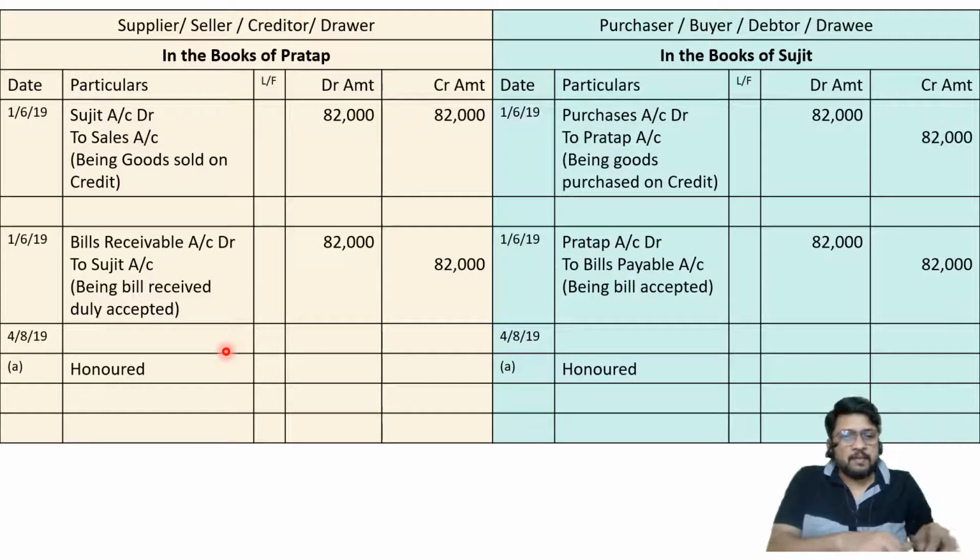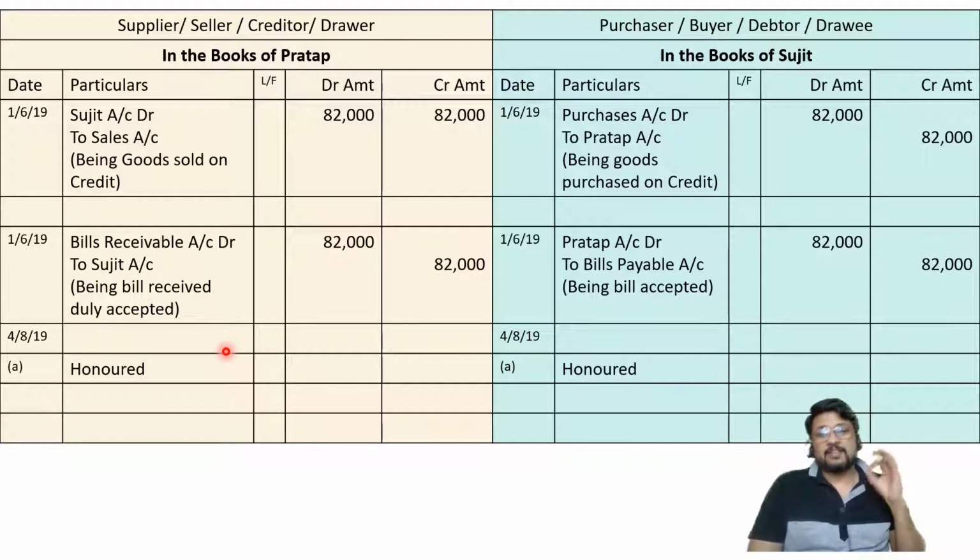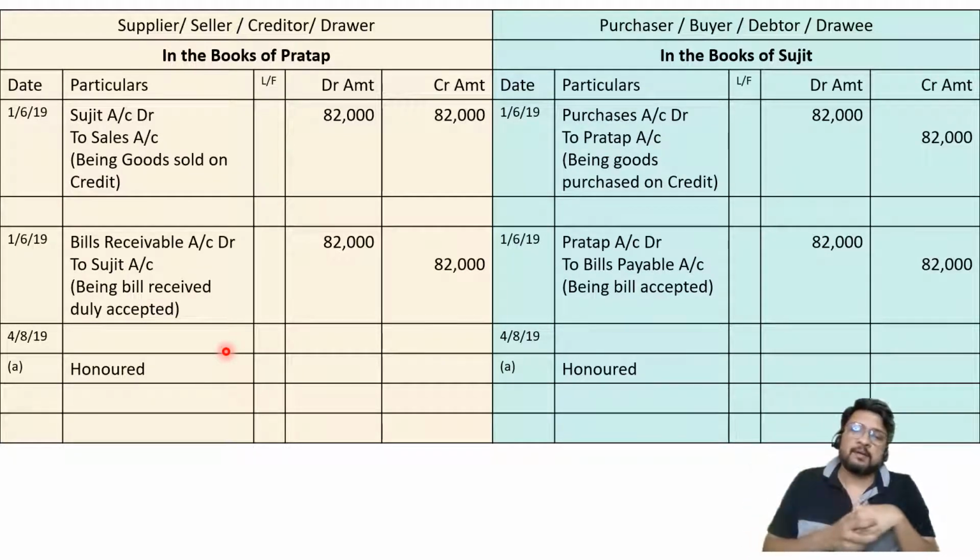Then Sujit is ready with the cash after counting the same 82,000 rupees. He is keeping it on the table and asking Mr. Pratap, give me the bill of exchange, write on it, amount duly received, put your signature, and give the bill of exchange to me, I'll give you cash. But Pratap says, no, I like this bill of exchange. This is a beautiful bill of exchange. I want to keep it in my house, maybe on a wall as a frame. You give me the cash, but I will not give you the bill.